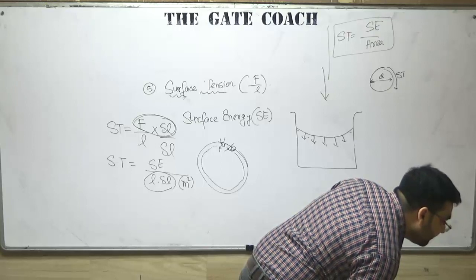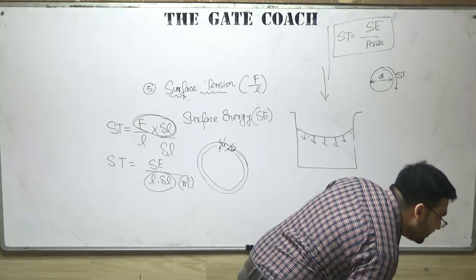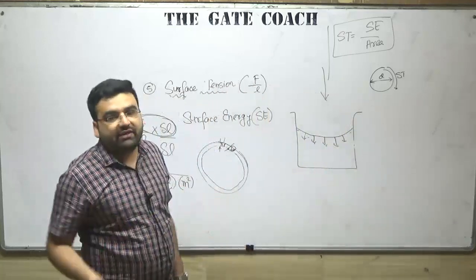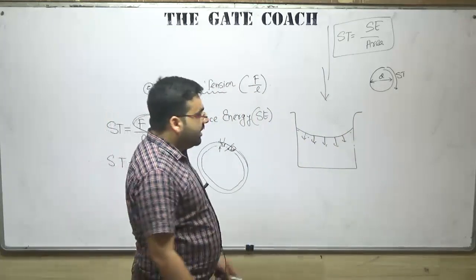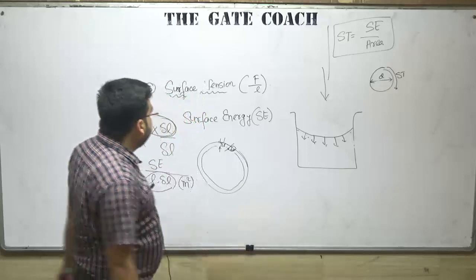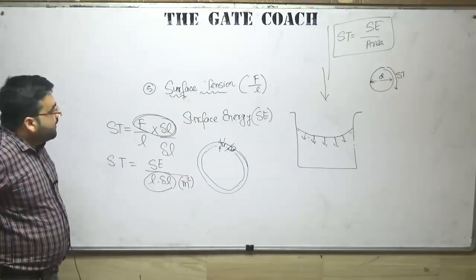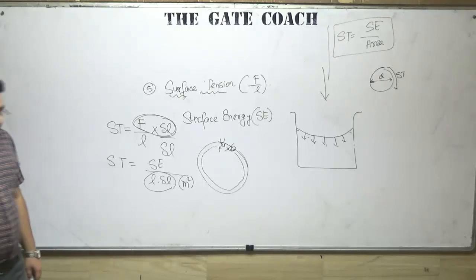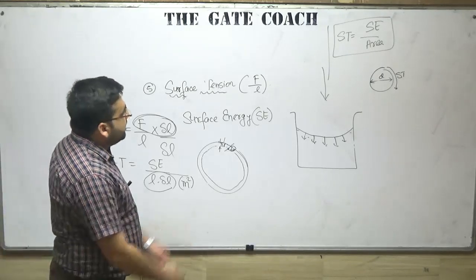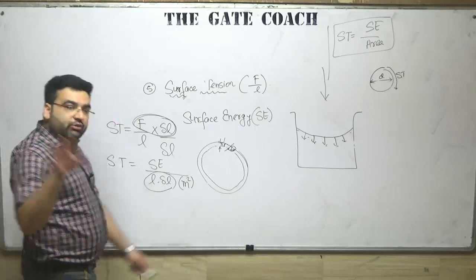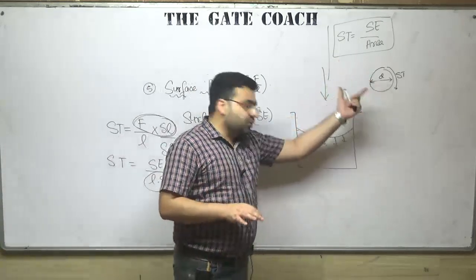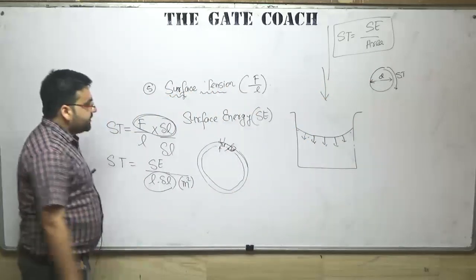Can a liquid be wetting for one surface and non-wetting for some other surface? Yes, a liquid can be wetting for a particular surface and non-wetting for another surface. It can be possible depending on the type of surface, and depending on the force of adhesion. Clear? So that is surface energy. When we solve numericals, I will also solve some numericals on surface energy.